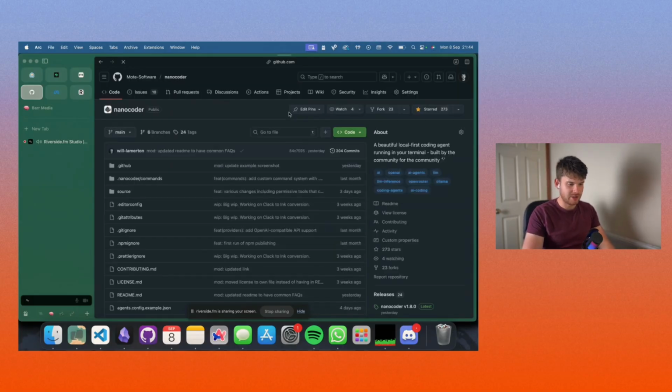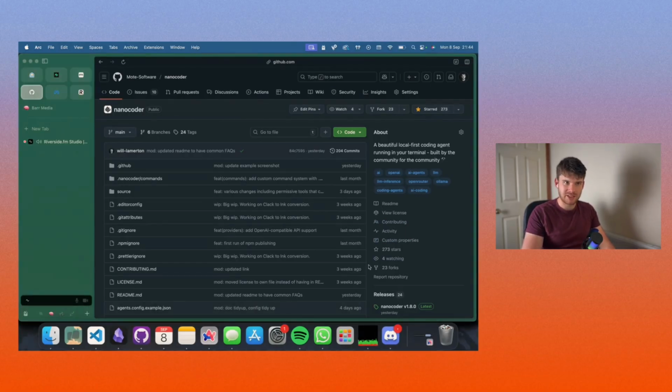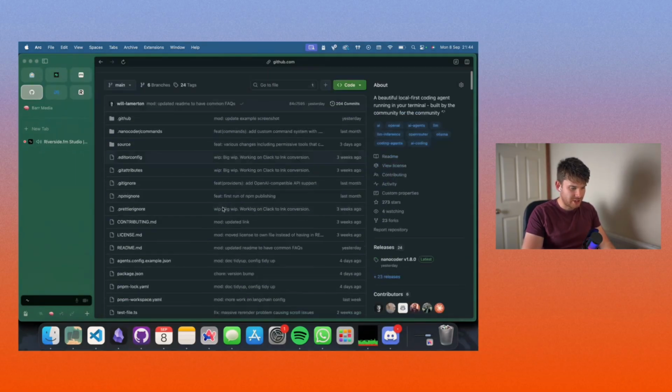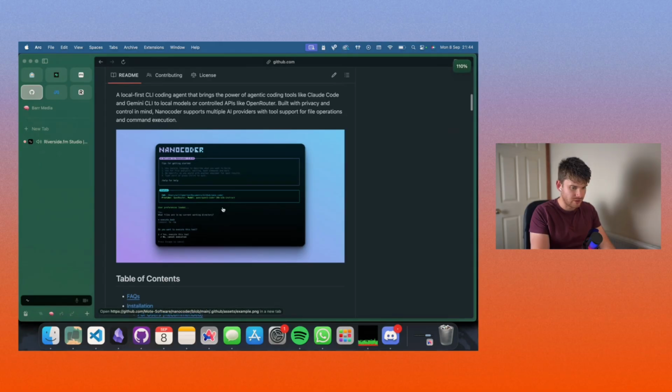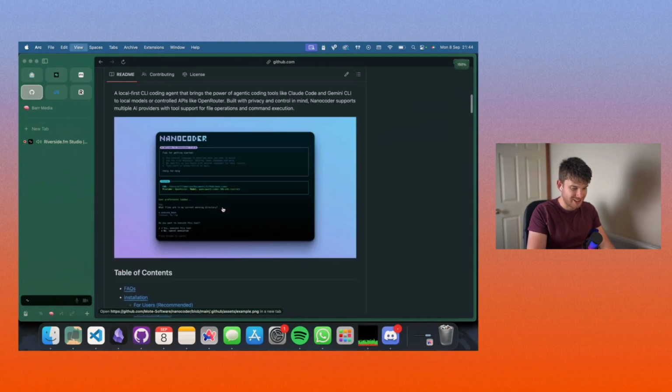Here is Nanocoder. It's actually on 273 stars now, which I'm very proud of. I did another Reddit post today, which seems to have garnered, again, a bit more of an interest. I love Reddit. The community on there is amazing at giving feedback and also just generally sharing it and talking about it and using it, which is really awesome. It always humbles me. So this is the repo for Nanocoder. I'll scroll down. Here's the main screenshot of it. Again, quite proud of how it looks.